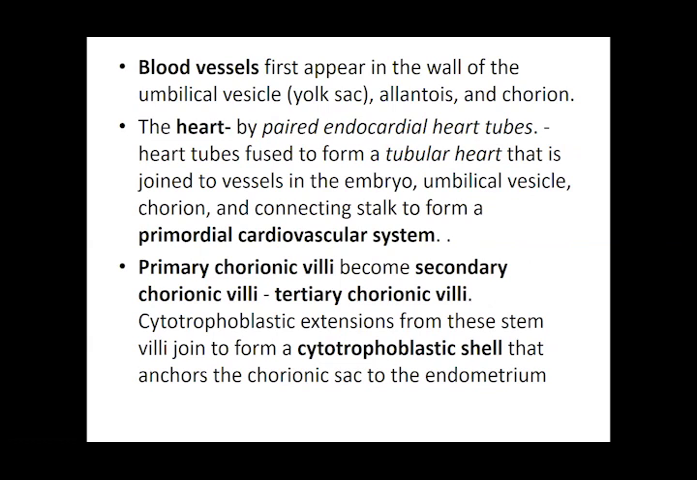Then the trophoblasts give rise to the important mesoderm, which gives rise to the endocardial tubes; the primordial cardiovascular system develops, with chorionic villi, secondary, tertiary, and the outer cytotrophoblast. So blood vessels are formed, forming the primordial cardiovascular system in this area. And that is all about the development of the third week. Inshallah, in the next class we will continue with the fourth week.